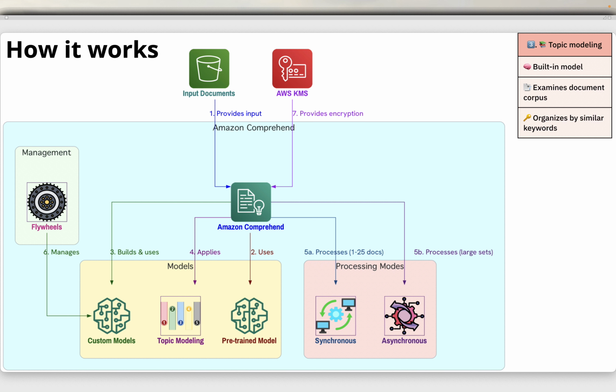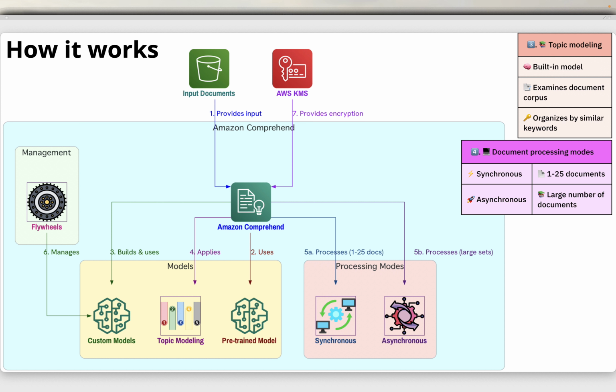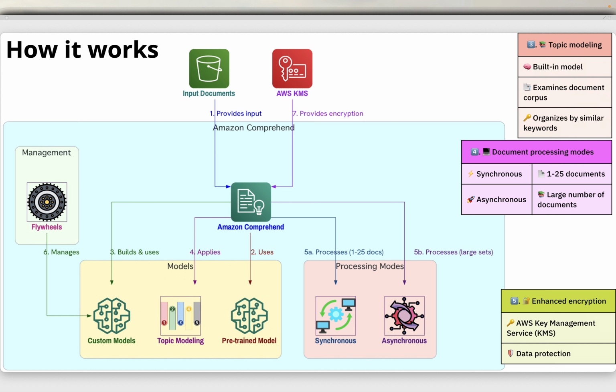Topic modeling. Amazon Comprehend provides topic modeling using a built-in model. Topic modeling examines a corpus of documents and organizes the documents based on similar keywords within them. Document processing modes. Amazon Comprehend provides synchronous and asynchronous document processing modes. Use synchronous mode for processing one document or a batch of up to 25 documents. Use an asynchronous job to process a large number of documents. Enhanced encryption. So Amazon Comprehend works with AWS Key Management Service KMS to provide enhanced encryption for your data.